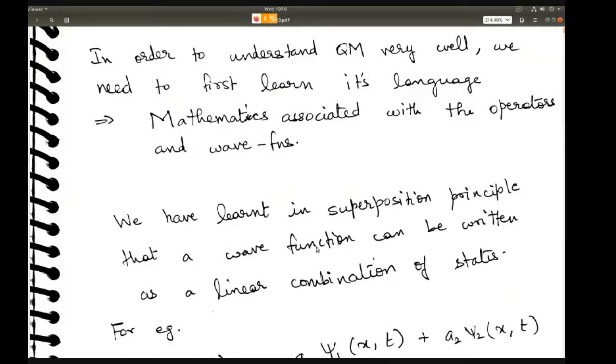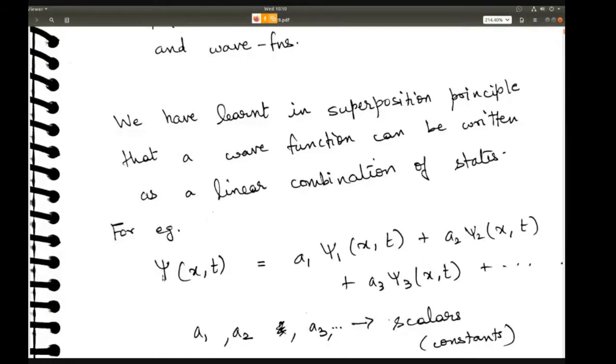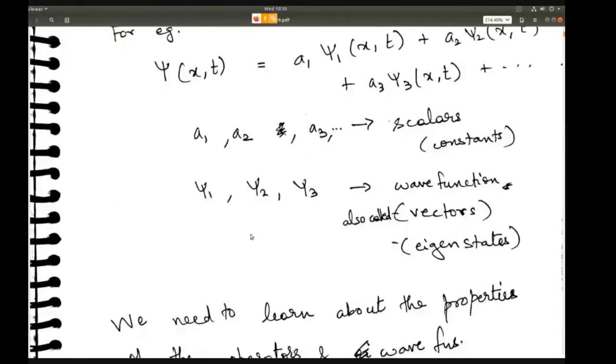As you remember from the superposition principle, we saw that any wave function can be written as a linear combination of the other states, right? So psi1, psi2, psi3, etc. could be the other states, and a1, a2, a3, etc. are the scalars or the constants with which you can form a linear combination of these states and get the full wave function.